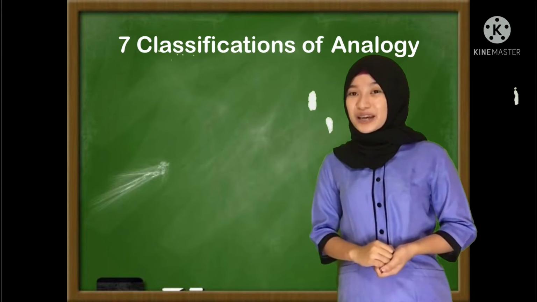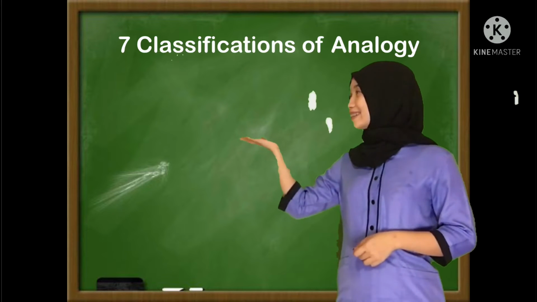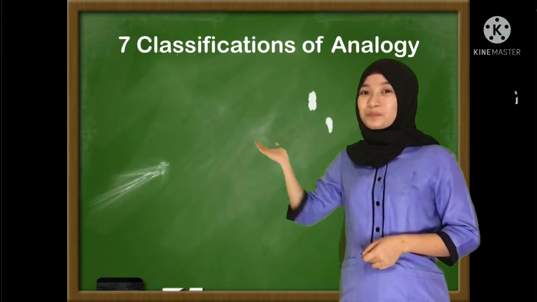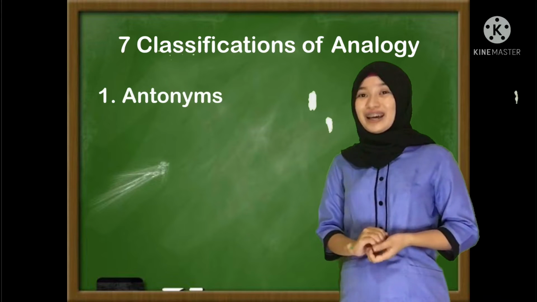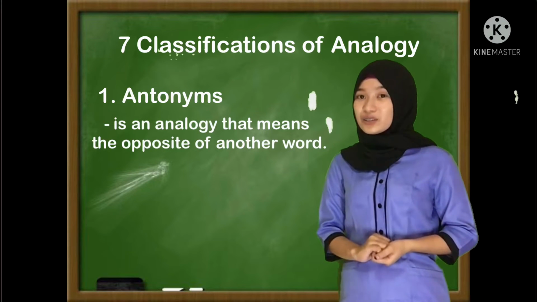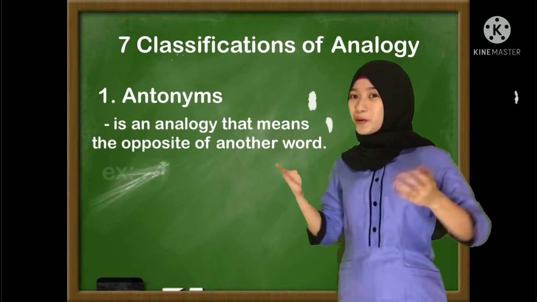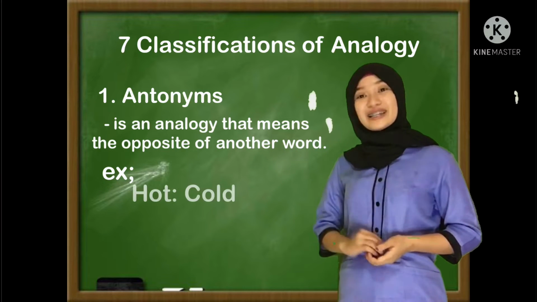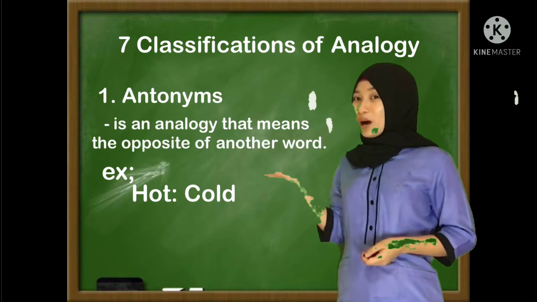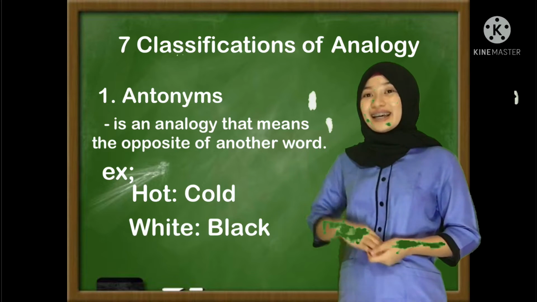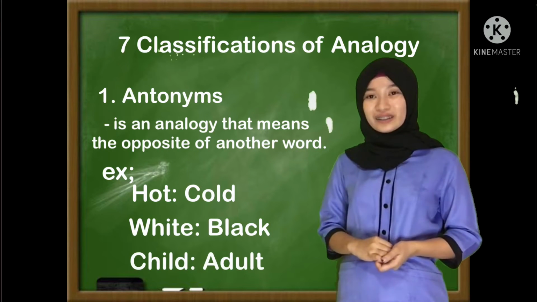The first classification of analogy is antonym. Let's define antonym. Antonym is an analogy that means the opposite of another word. Example: hot is to cold, white is to black, and child is to adult.